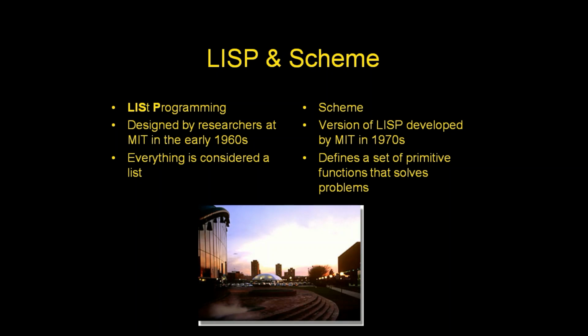LISP and Scheme. LISP is list programming, designed by researchers at MIT in the early 1960s. Everything is considered a list. Scheme, a version of LISP developed at MIT in the 1970s, defines a set of primitive functions that solve problems.